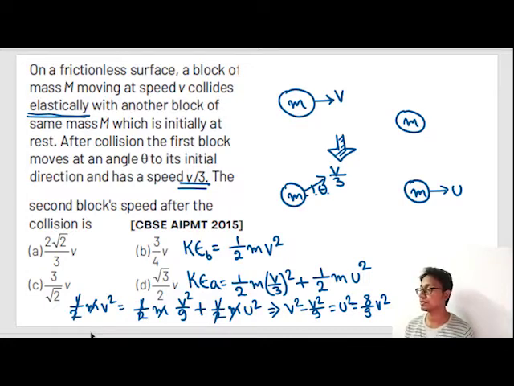8 becomes 4 into 2, root over 4 is 2, so 2 comes outside and root 2 stays inside, and the square root of 9 is 3. See, 8 by 9 is 4 into 2 under root by 9 under root. The root of 4 becomes 2 and it comes outside. I shouldn't have to explain all these things. Okay, next question.